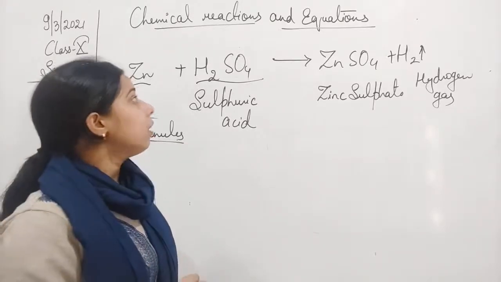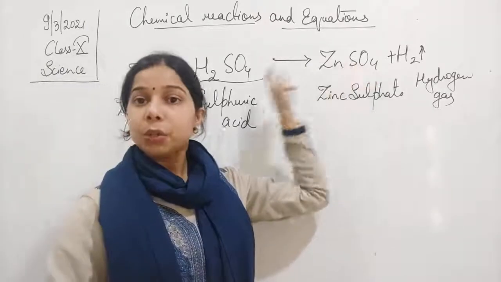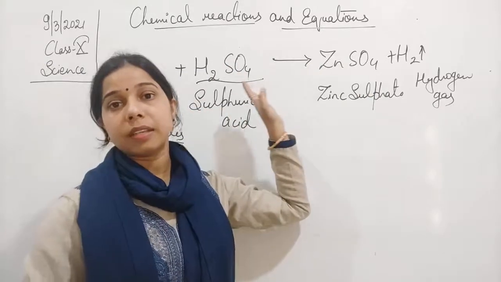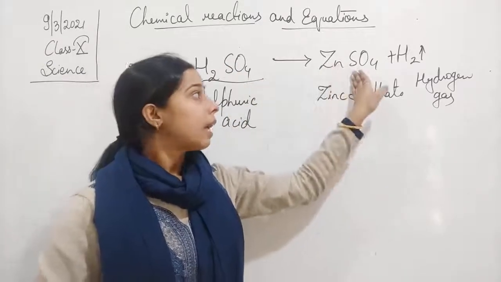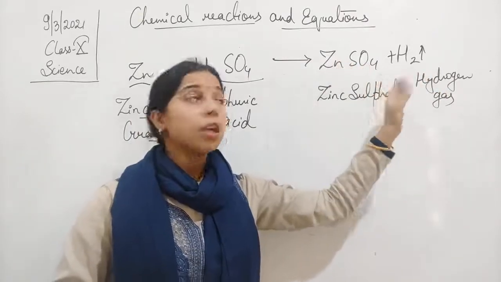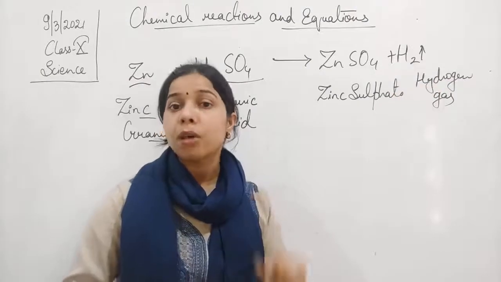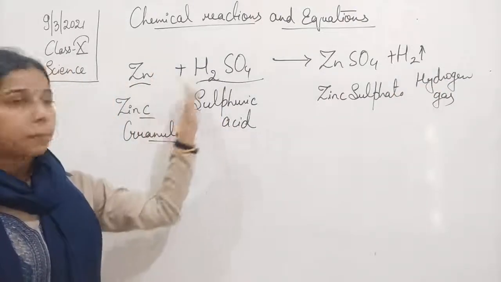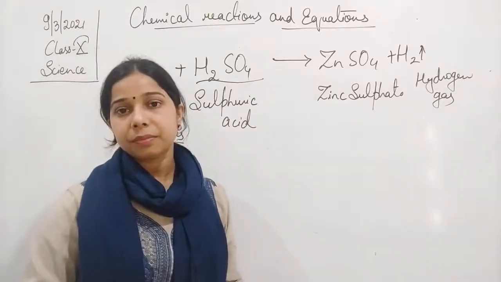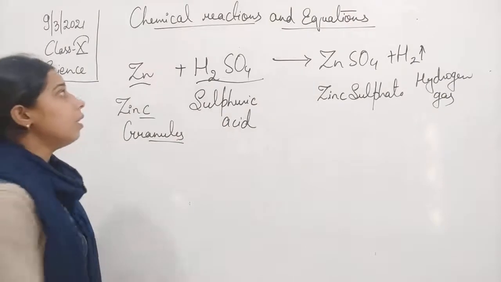There is a formation of products due to the reaction between zinc and sulfuric acid, and that is zinc sulfate and hydrogen gas. So zinc sulfate and hydrogen gas are the products formed from the substances taking part in the chemical reaction. So this is another example of a chemical reaction.